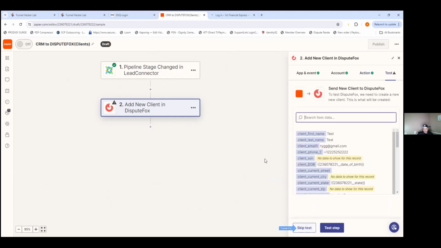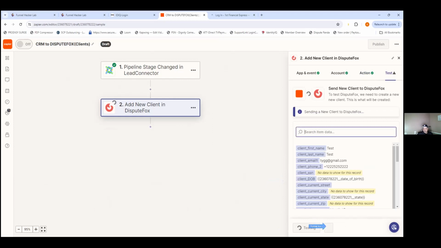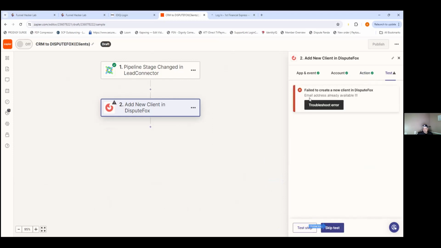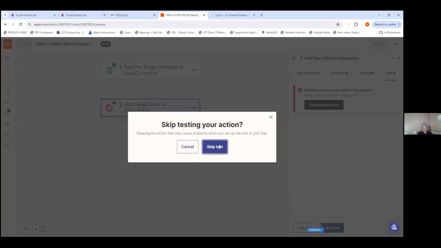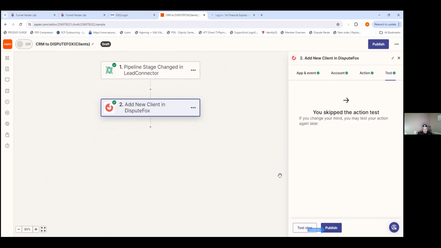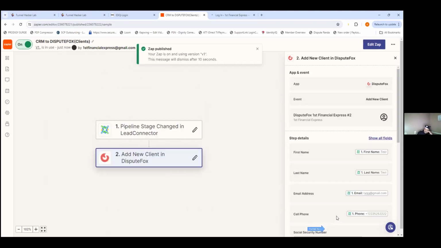Sweet. Test that. It's probably not going to test right because, like I said, there's a duplicate of that. But as long as that just goes through, perfect. You're good. Skip, yep, test. Yeah, as long as you're getting no other errors, it's good. Press publish. Sweet. And that is how you set it up so that it syncs with your CRM to DisputeFox for new leads and for active clients.